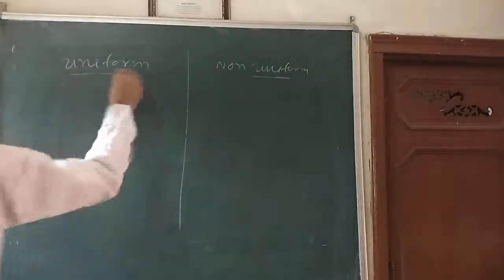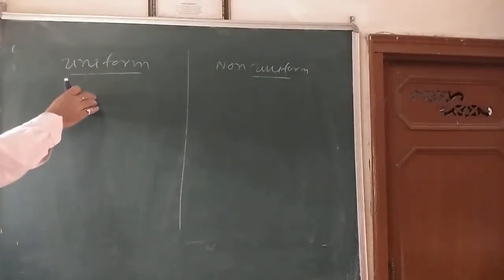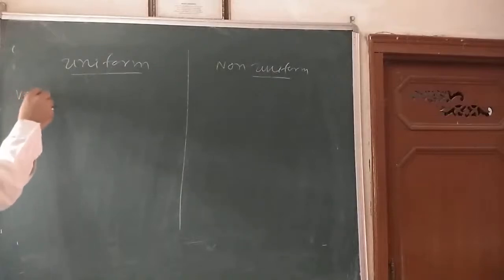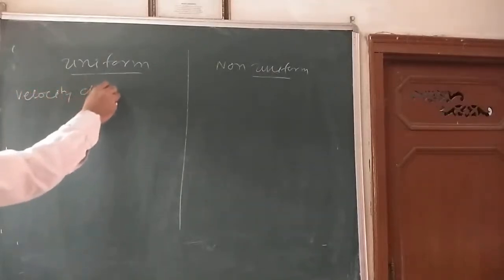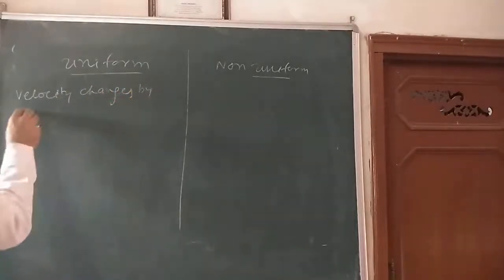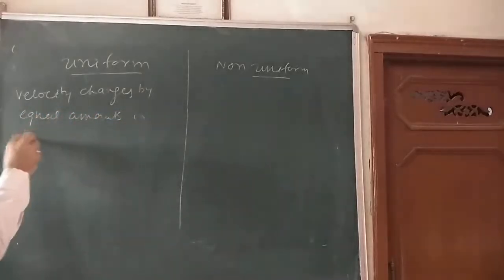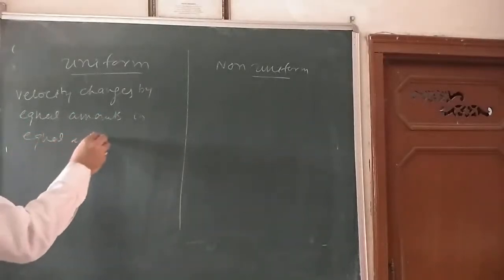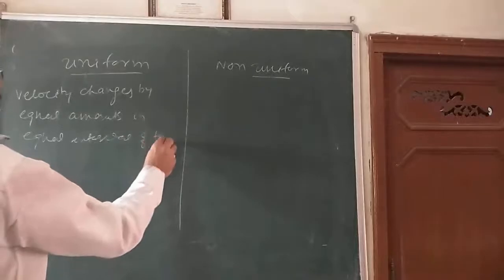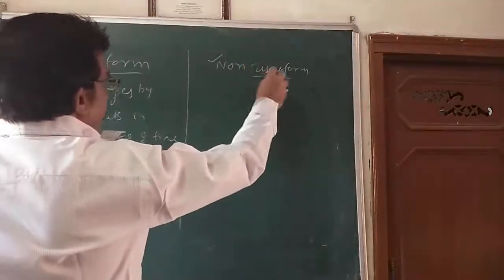An object is said to be moving with a uniform acceleration if its velocity changes by equal amounts in equal intervals of time. Is it clear? This is called uniform acceleration.